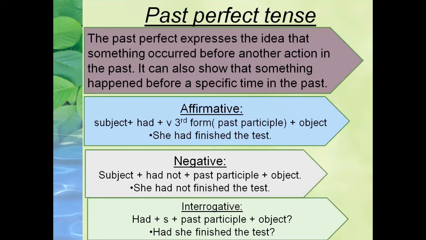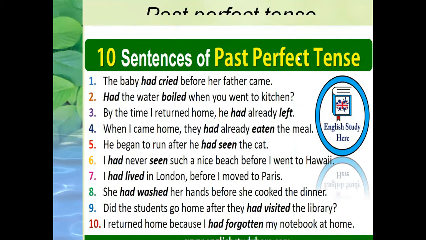Okay, students? Now, moving towards some more examples of past perfect tense, here are 10 sentences of past perfect tense to make the tense clearer. Number one, the baby had cried before her father came. Have you seen the formation of the sentence? The baby had cried, this is the action. And then another action interrupted that action: before her father came.